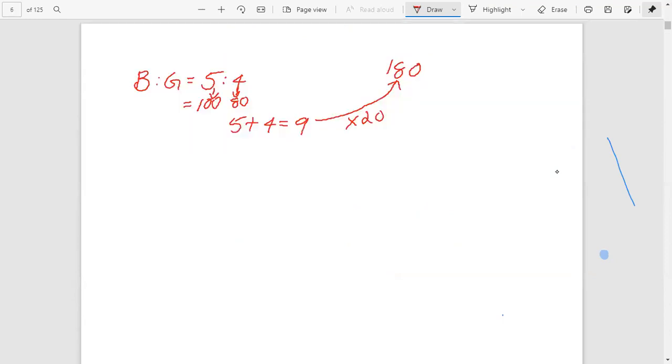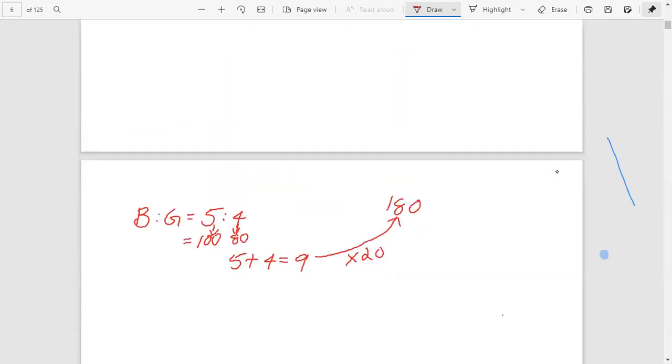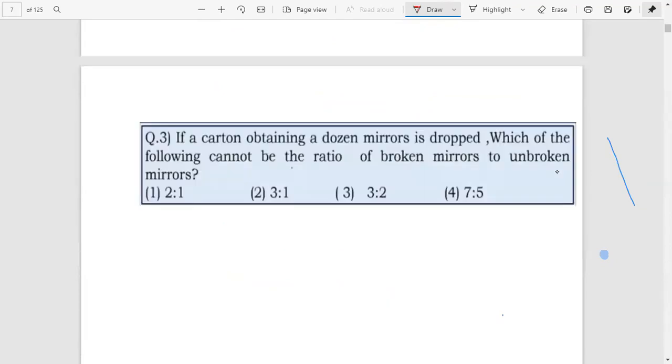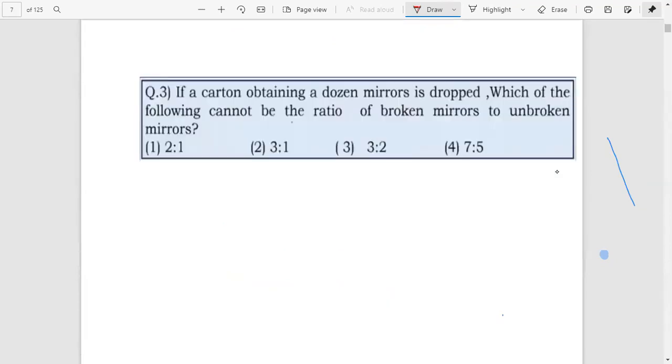Okay, here we have another example. If a carton containing a dozen mirrors is dropped, which of the following cannot be the ratio of broken mirrors to unbroken mirrors?